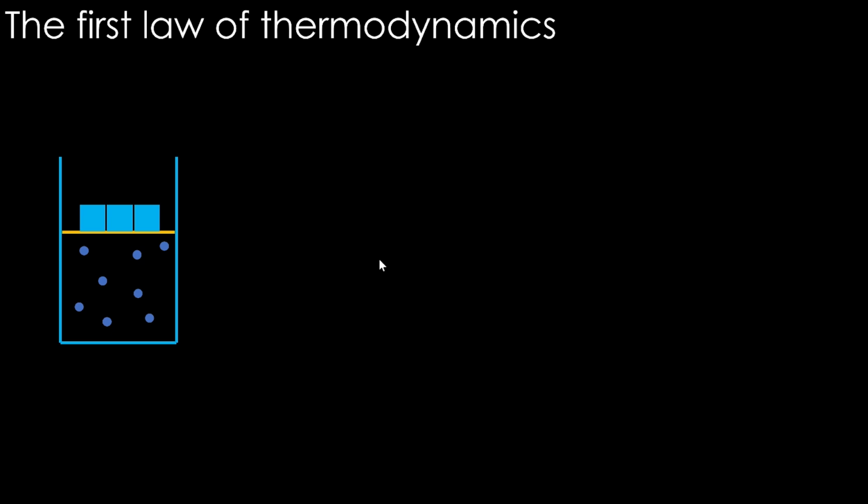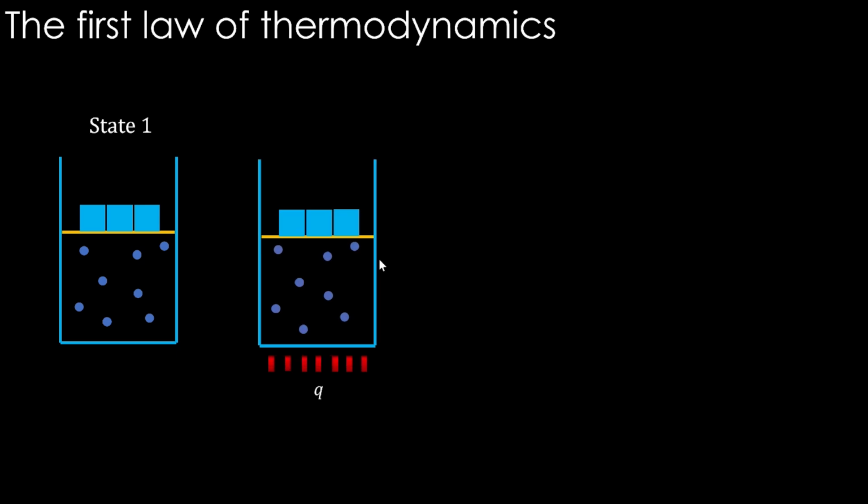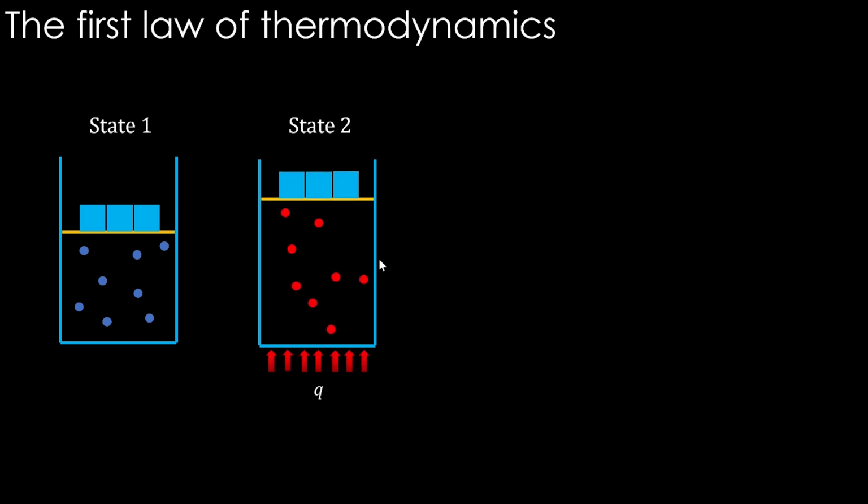To understand the first law of thermodynamics, let's start with this system. It's in state 1. What happens if we heat it? It slowly expands and reaches a different state. The gas inside is getting hotter and the volume expands.